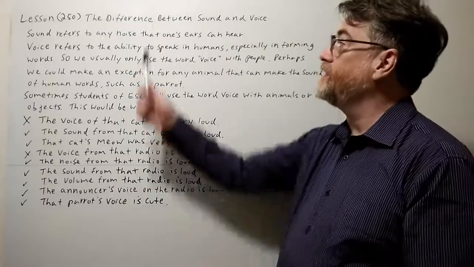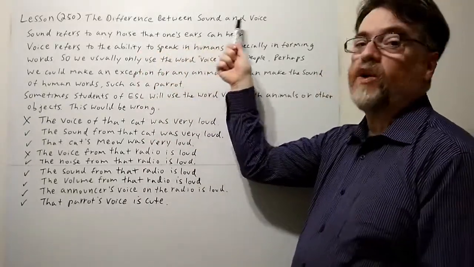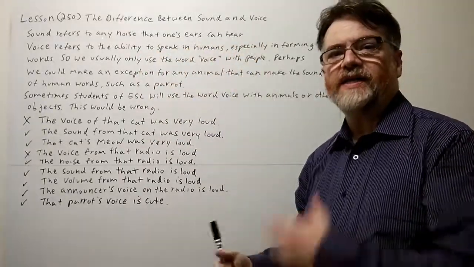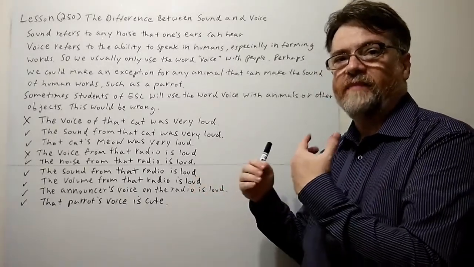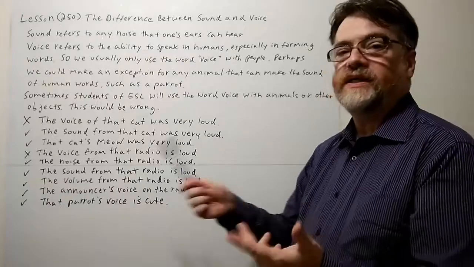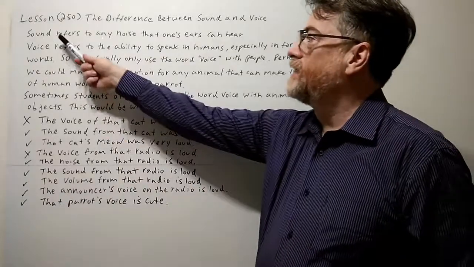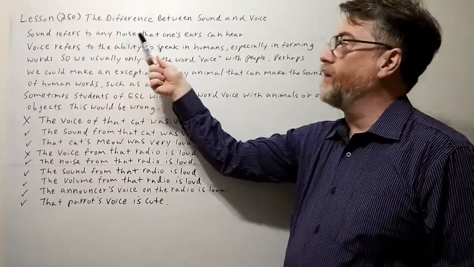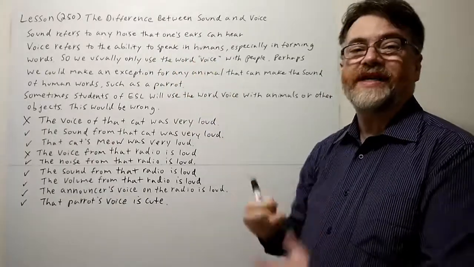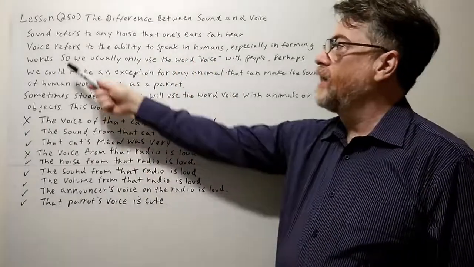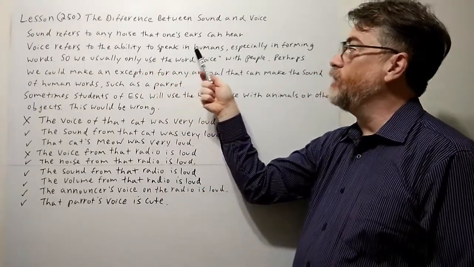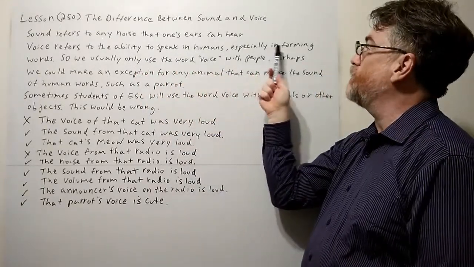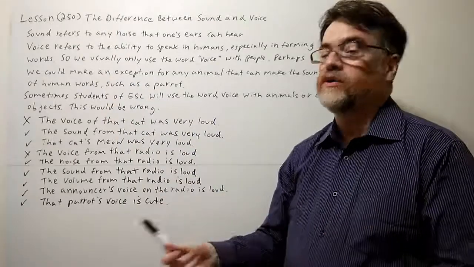The lesson today is the difference between sound and voice. This is one that once in a while I'll hear some students of ESL make a mistake with. So let's take a look at the note here. Sound refers to any noise that one's ears can hear. Voice refers to the ability to speak in humans, especially in forming words.